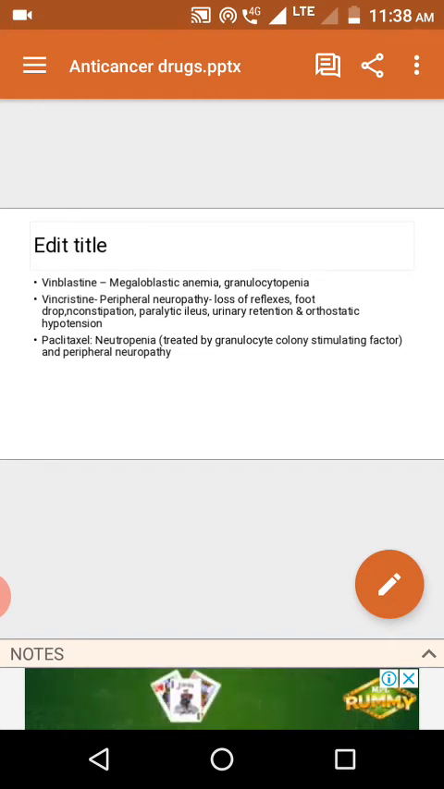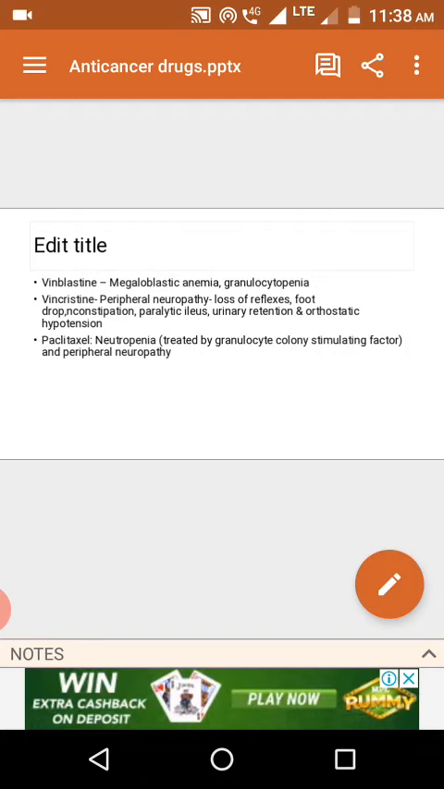When it comes to paclitaxel, it especially causes neutropenia. What is neutropenia? Again, a decrease in neutrophil count. Whenever the neutrophil count is low, the person is more susceptible to infection. In order to avoid this problem, you can use one factor. The factor name is granulocyte colony stimulating factor. It is administered to stimulate the bone marrow cells to produce a greater amount of neutrophils, so that you can avoid the neutropenia associated with paclitaxel.